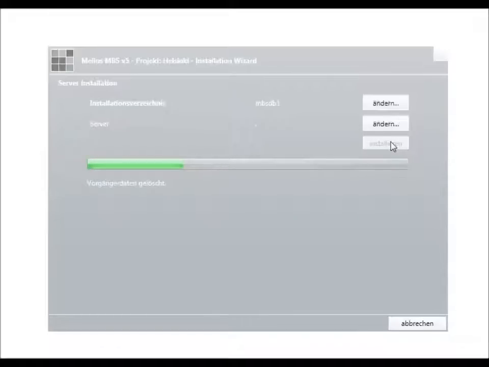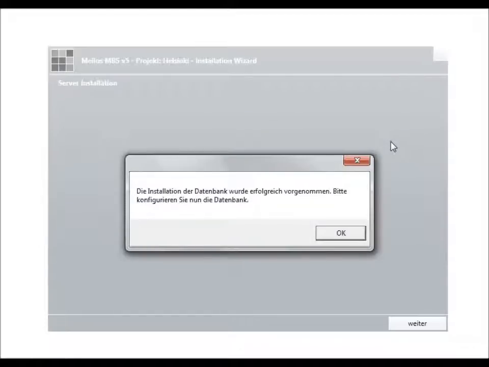And what does the program do? It creates a database on the server. It creates some permissions and something else and no more. And I hope it works. Okay, now the installation is finished.